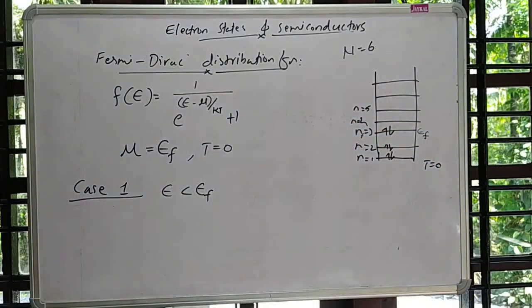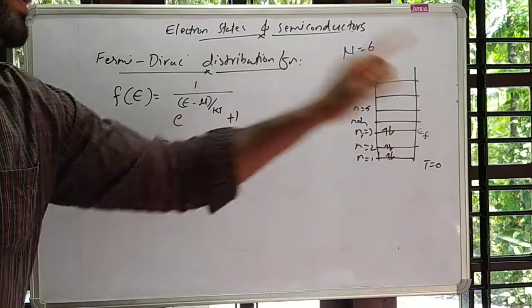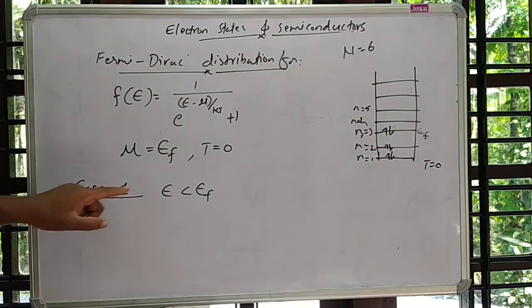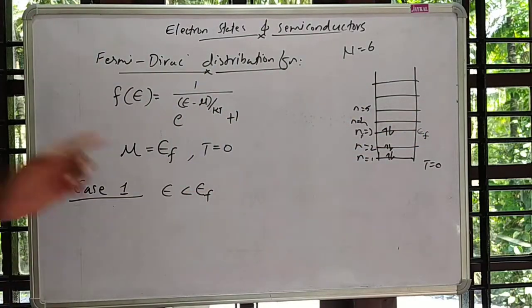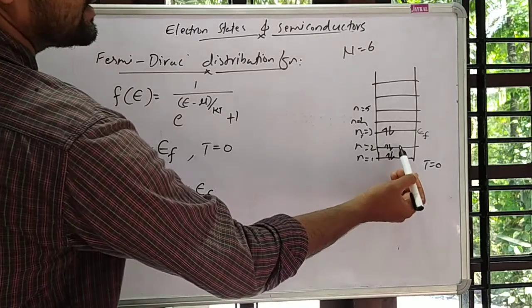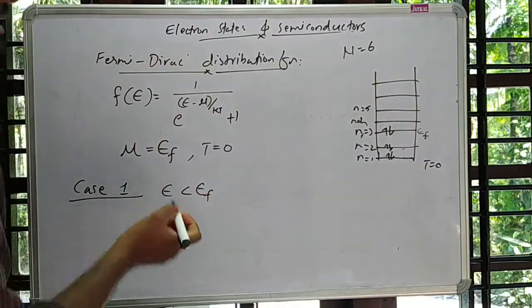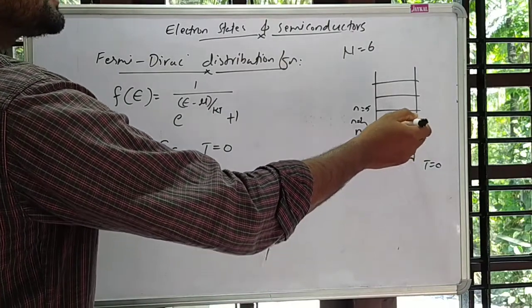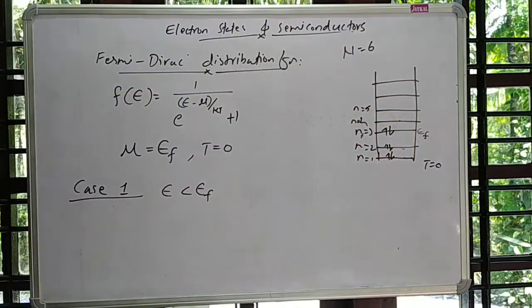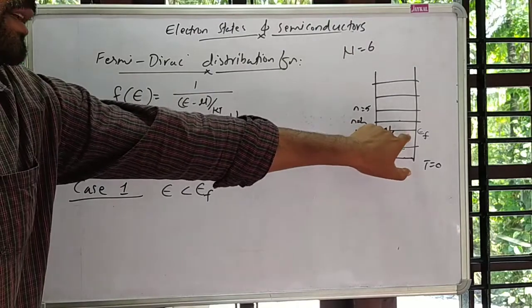Okay, the energy of the topmost filled energy level is the Fermi energy, and E less than EF means we are considering these levels. If E is greater than EF, we are considering the levels above this Fermi energy level.